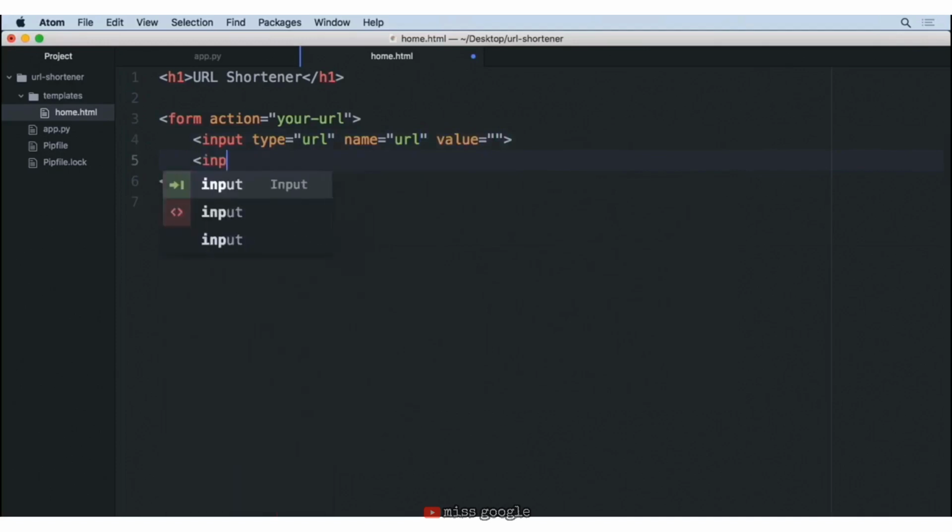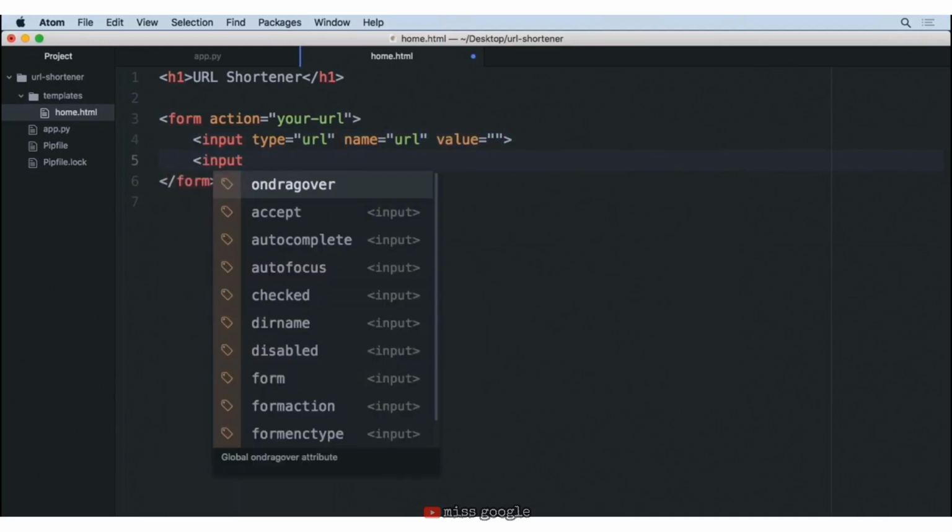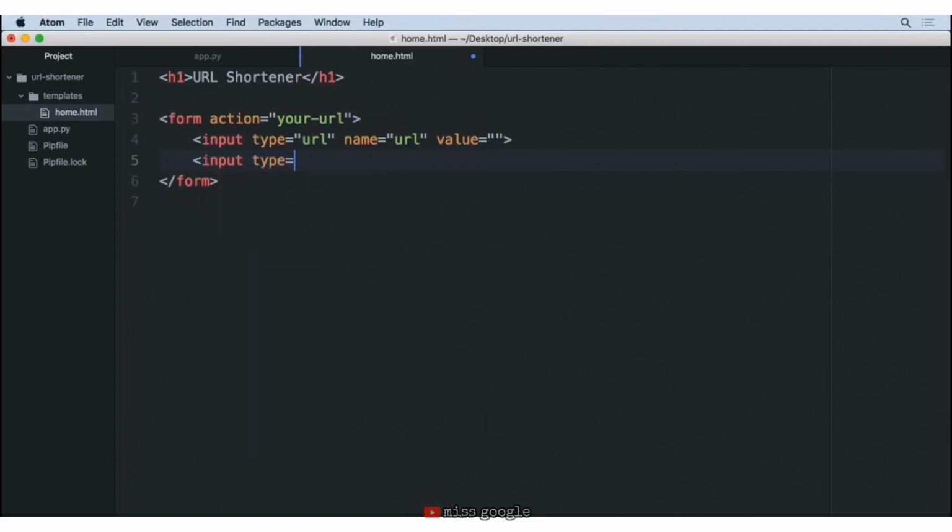Next, we're going to have an input that we want to have for the short name that they want to provide. So we're going to say that this is of type text. We'll give this the name of code, meaning that this is like the short code that they're looking for. And again, we'll say that its value is equal to an empty string.